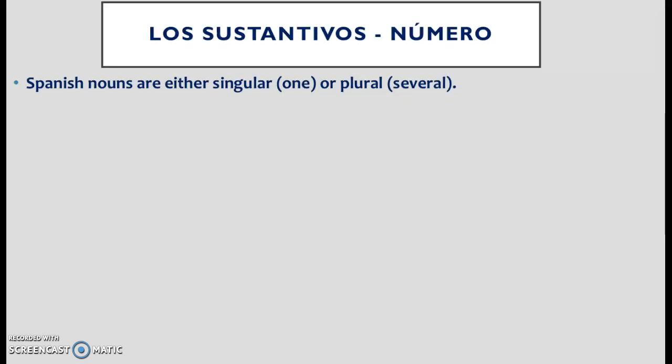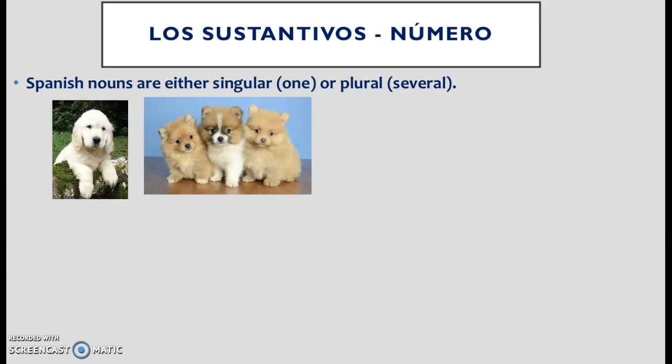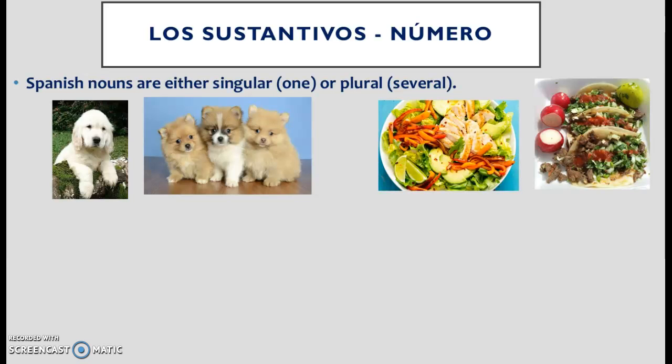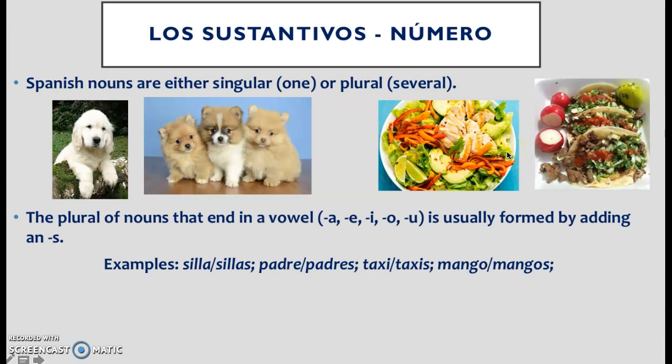Now, all nouns are going to be masculine or feminine, and all nouns are going to be singular or plural, meaning there's one or many, like one puppy or many puppies, like eating one salad versus eating many tacos. Now, how do we make nouns plural? Well, if a noun is singular, then it stays how it is. For example, perro is puppy, so leave it singular. Ensalada, singular.